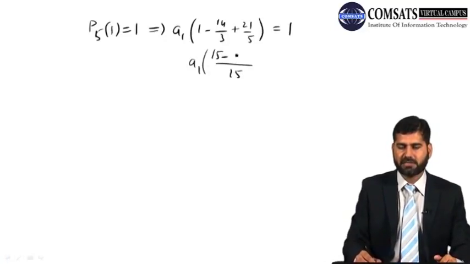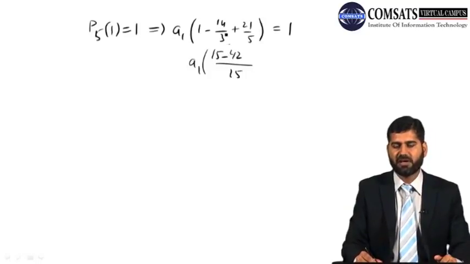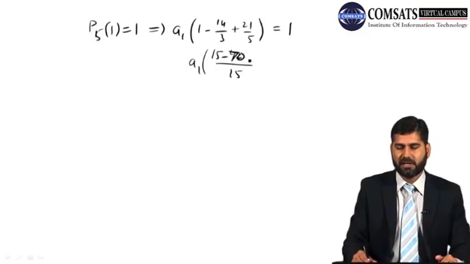So 15 minus 70, 14 times 5 is 70, and plus 21 times 3 is 63. So you got 15 minus 7, so that is 8 by 15. So A1 is 15 by 8.